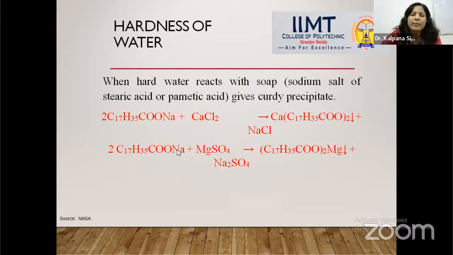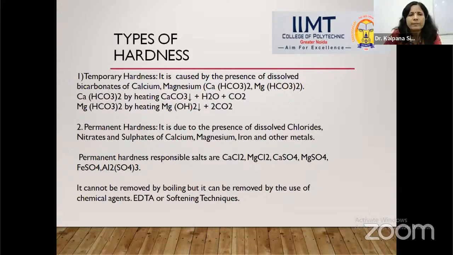In this way, once sodium is present along with the soap, stearic acid, the soap gives lather. But when magnesium replaces sodium, it forms magnesium stearate, and there is no lather. Instead of lather, a white curdy precipitate is formed.